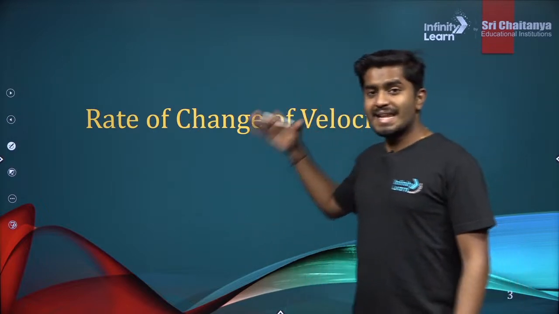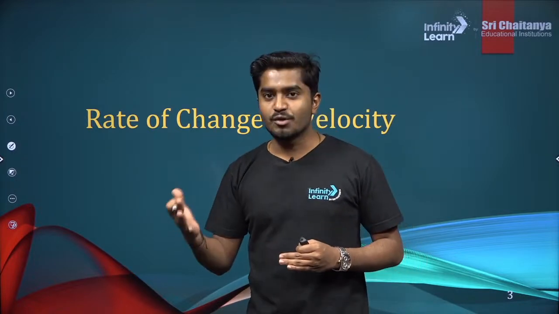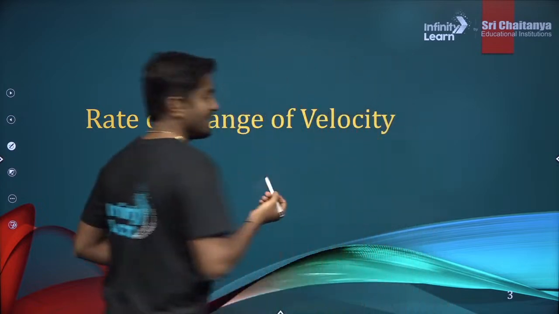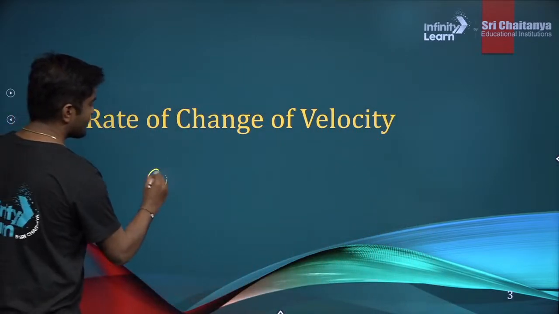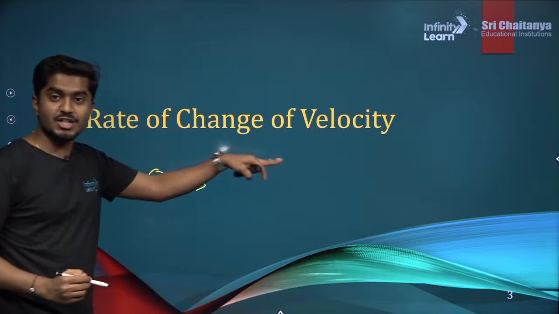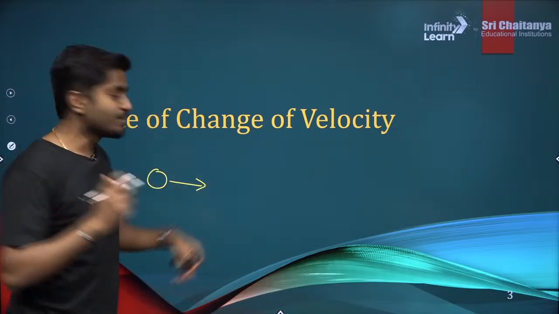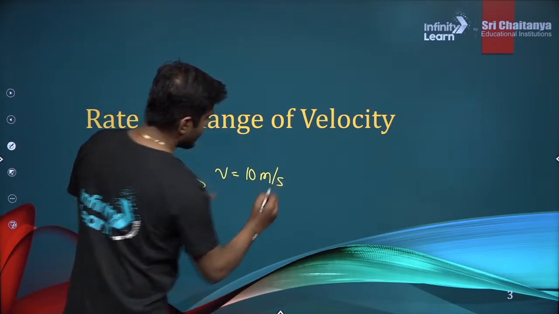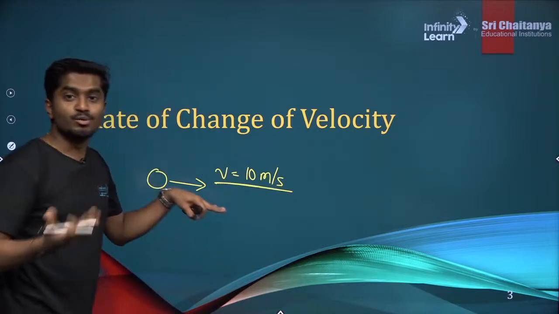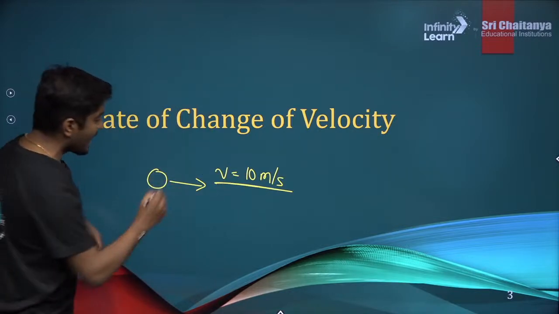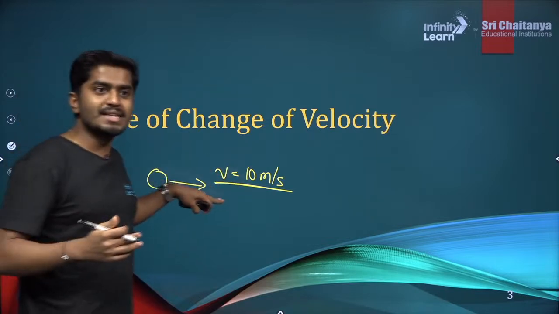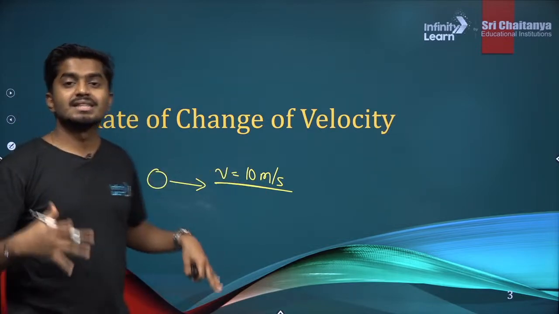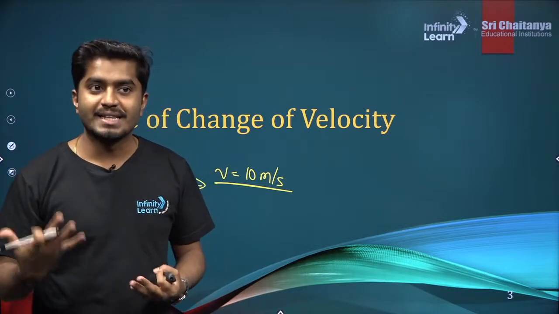Alright, so now in the last class we have learned what is velocity. Velocity is nothing but a speed in a certain direction. Velocity is a vector quantity. So for example, if I say there is an object and this object is moving in a particular direction with some speed, and the speed is, let's suppose, 10 meters per second. So this will be the magnitude of the speed or the velocity, and there is a direction. If you combine these two, magnitude as well as direction, then you get the vector quantity, that is our velocity.